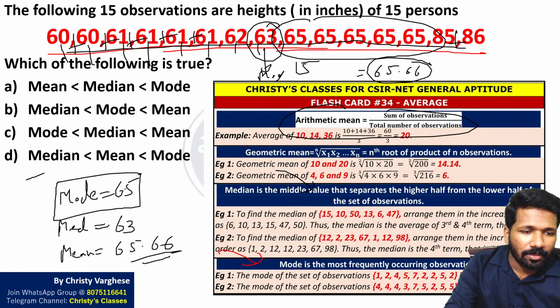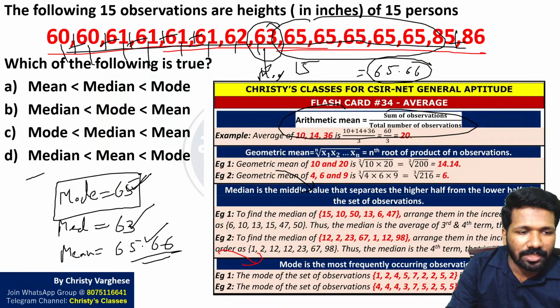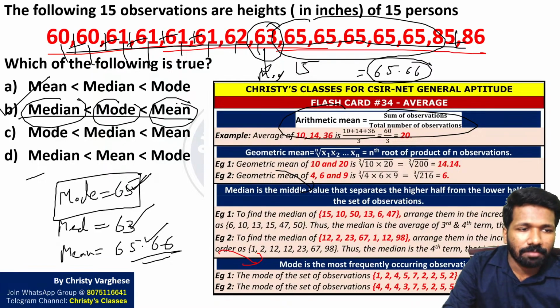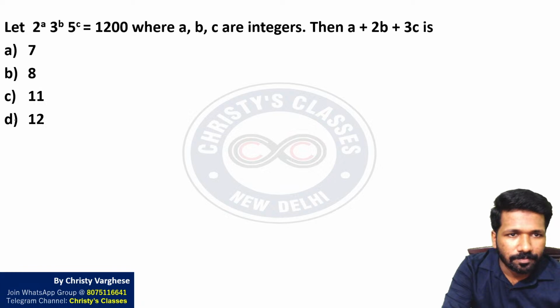65.66 means the mean is greater than the mode, and the mode is greater than the median. Which option says so? Median less than mode, mode less than mean. So option B is saying so. Median less than mode less than mean. So option B is the answer. Is everything clear? Please respond.